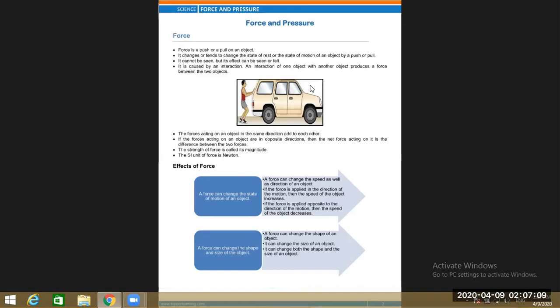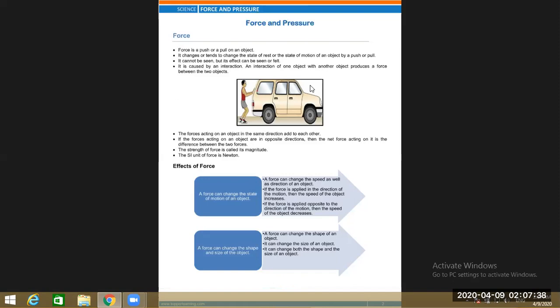Now, if the forces acting on an object are in opposite directions, then the net force acting on it is the difference between the two forces. If two forces act in opposite directions, then the net effect of force is experienced as a difference of the two forces. When two forces act in the same direction, they add up together, because force is a vector quantity. That's why direction matters.